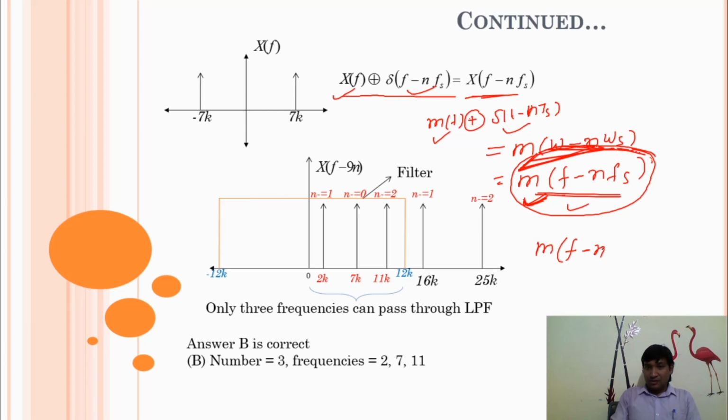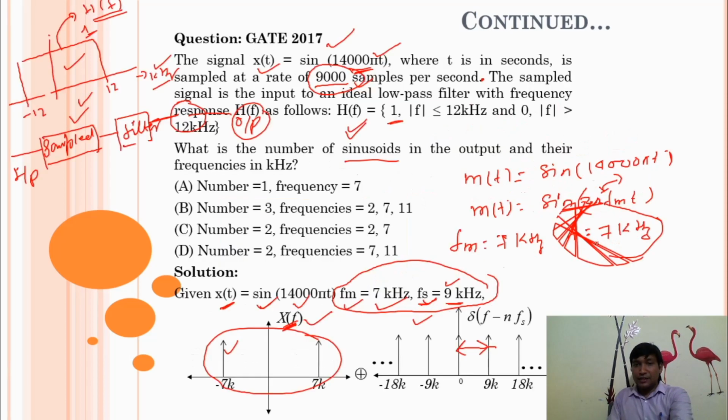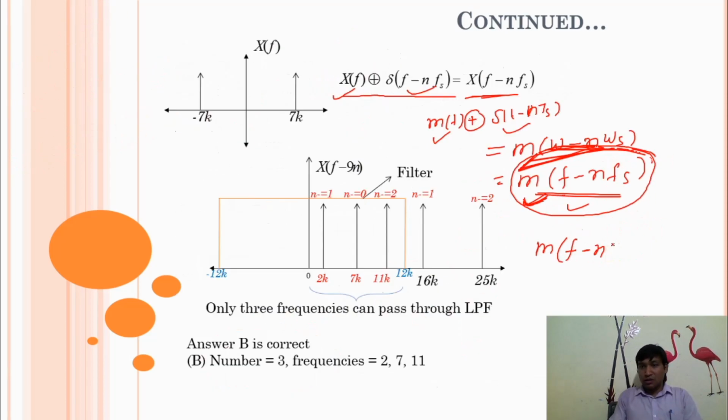Here fs is 9 kHz. So this is M(f) minus 9n. When n is equal to 0, this is equal to M(f).